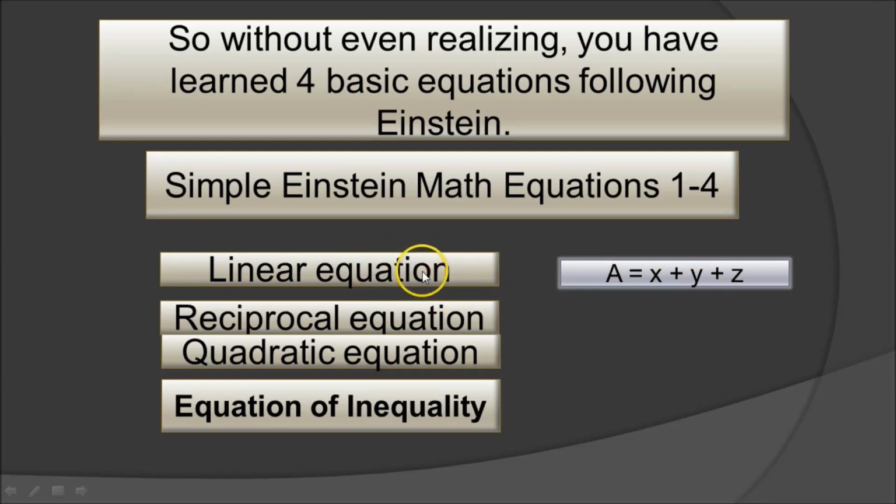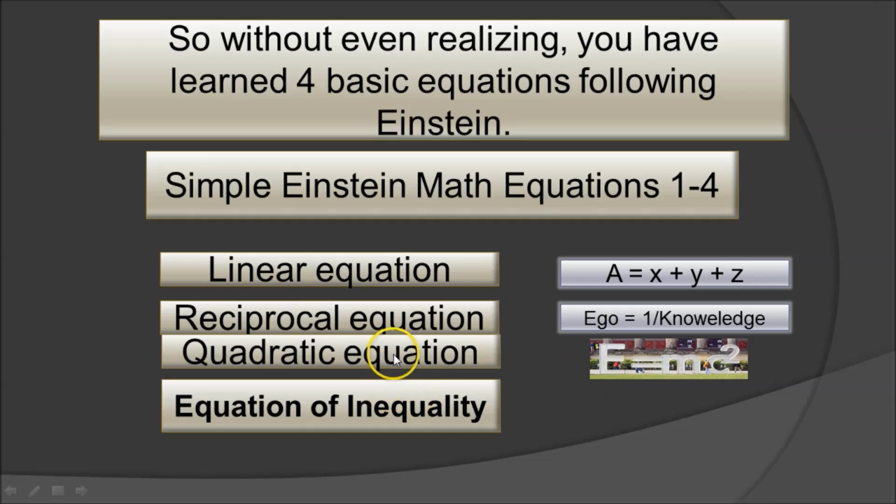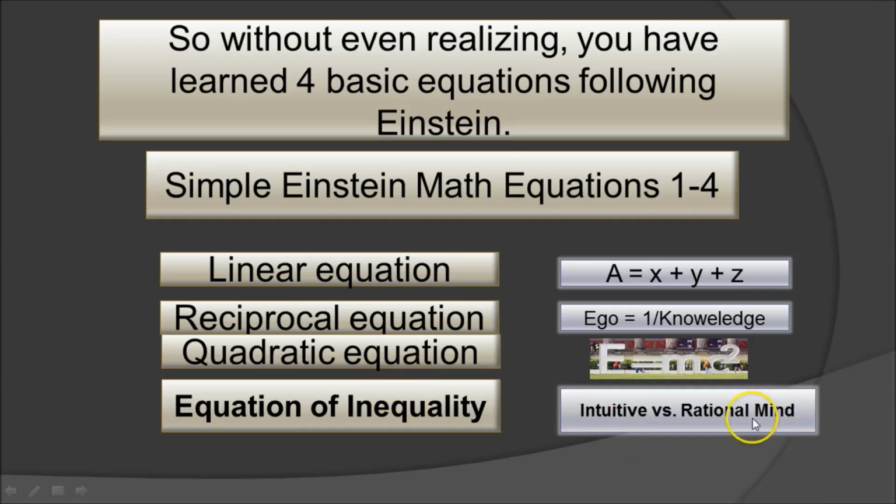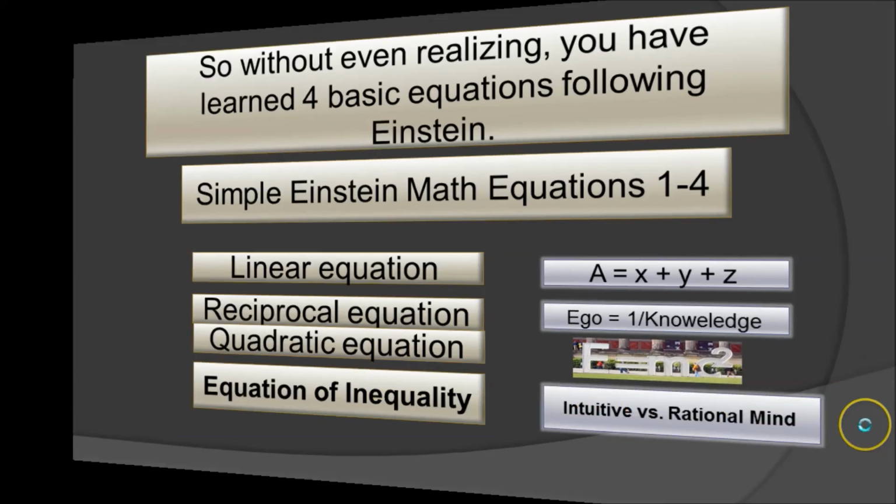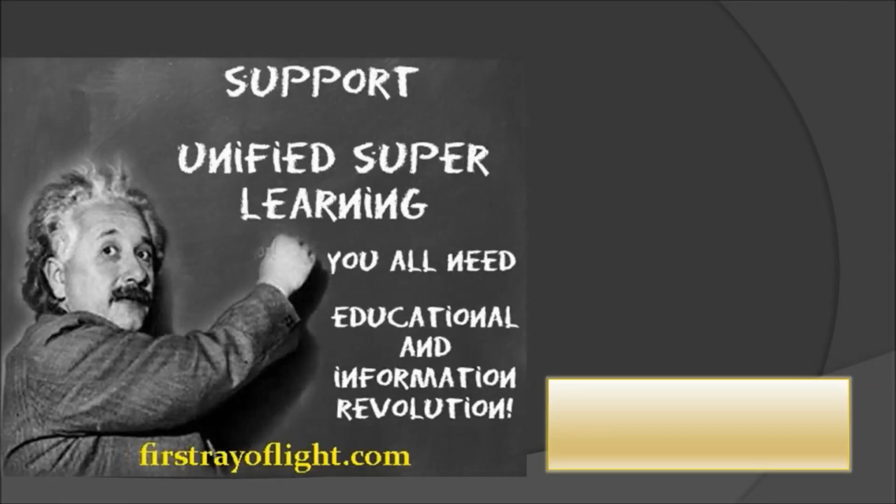This one is an extension of the linear equation, and the second one, y equals 1 over x, is a reciprocal equation. E equals mc squared is a quadratic equation, and the inequality is for the intuitive versus rational mind. Yes, and the next step, since we came up with all these things in a short time frame to get the overall picture of what's going to happen, and with the excuse of Einstein, of course.